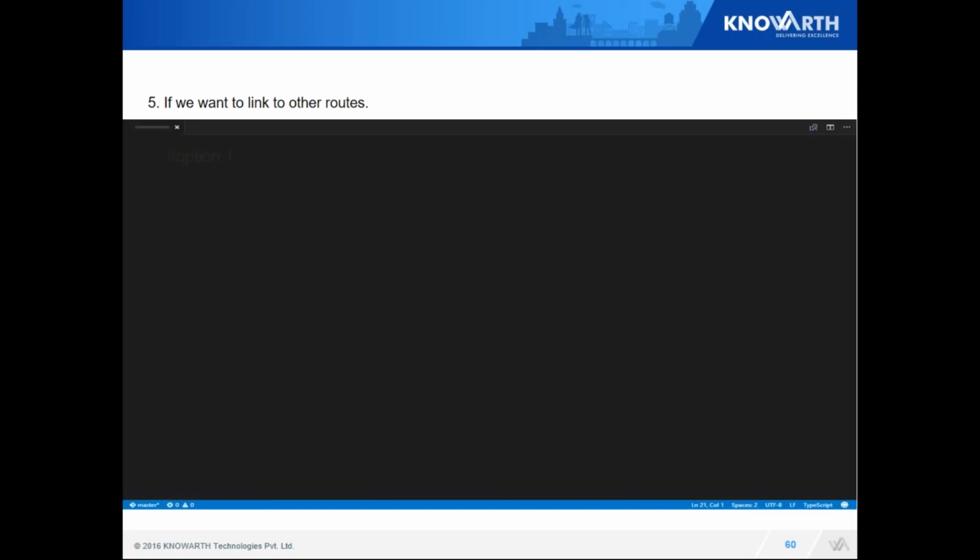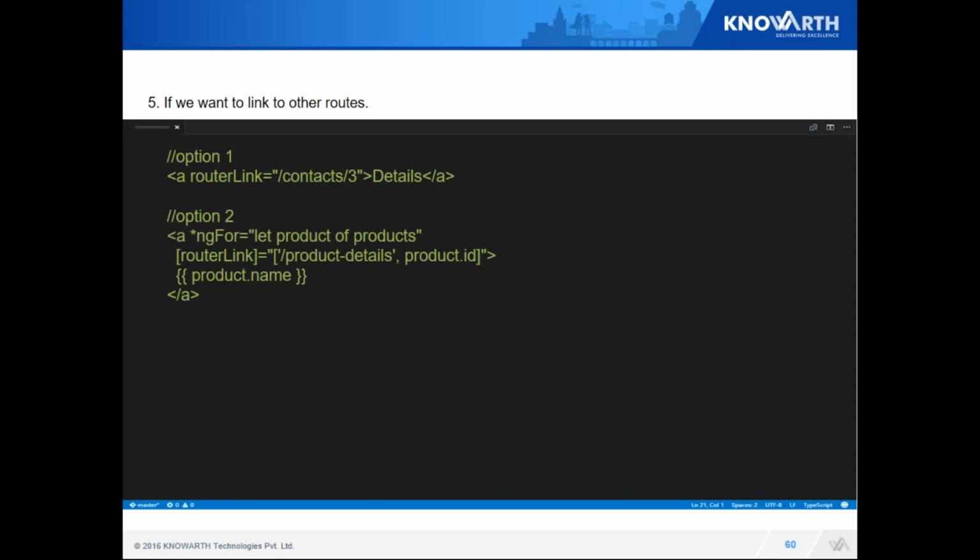Next, if I want to link to other routes, I have several options. First one is just use routerLink and it will redirect me to contact/free. The other one is to use routerLink as a property, and it's again going to redirect me to the same thing, but here my product ID is dynamic. Next, if I want to use it in my TypeScript file, then I just have to use router.navigate.